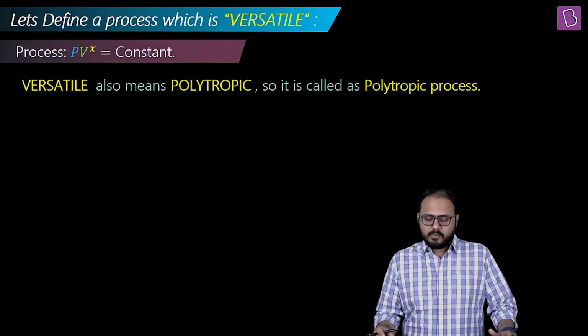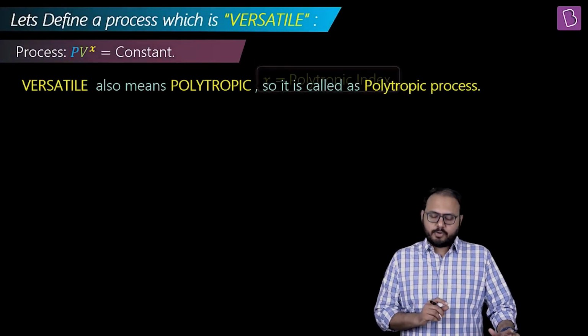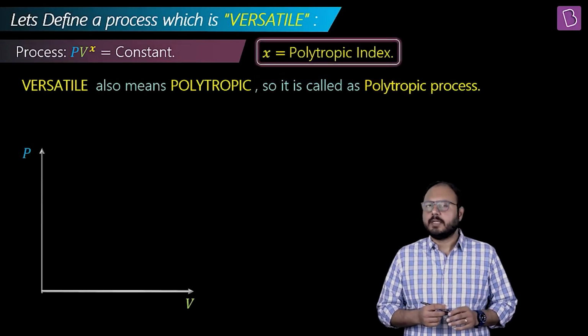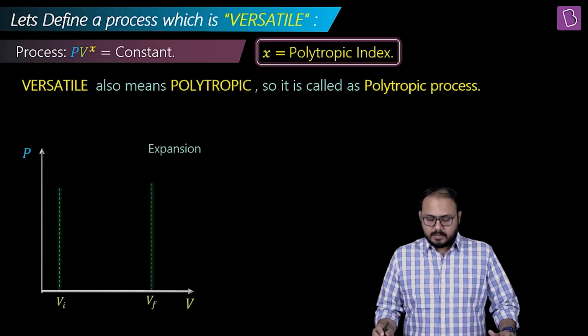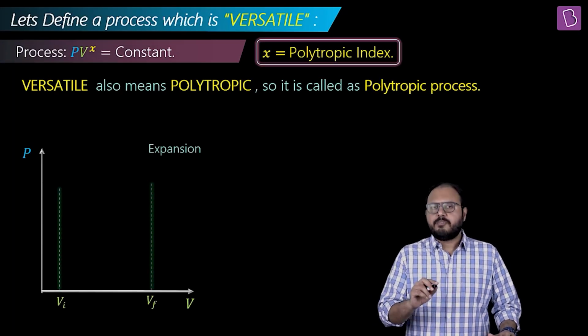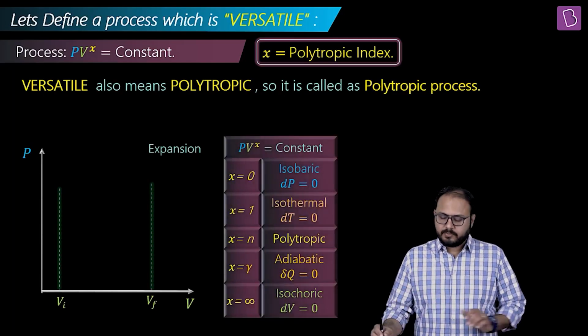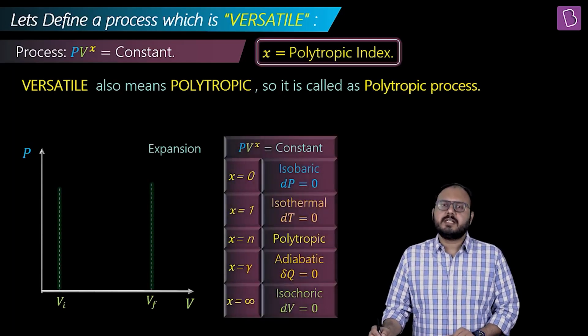PV raised to x is equal to constant. Polytropic, right? Yes, sir. Let's see how the graph looks. Let's consider the default mode right now, expansion. That means volume is increasing, right, sir? Do you agree with all these details?